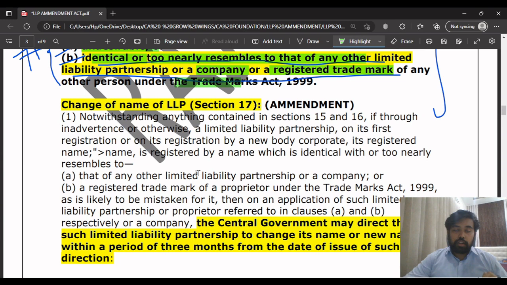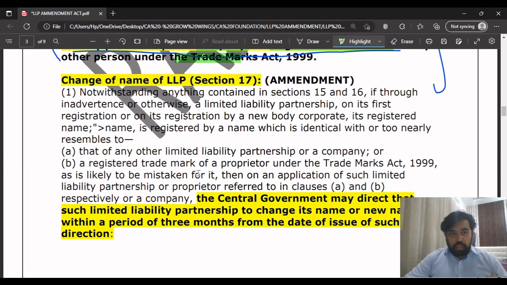This amendment is very important, so please focus. Change of name of LLP.